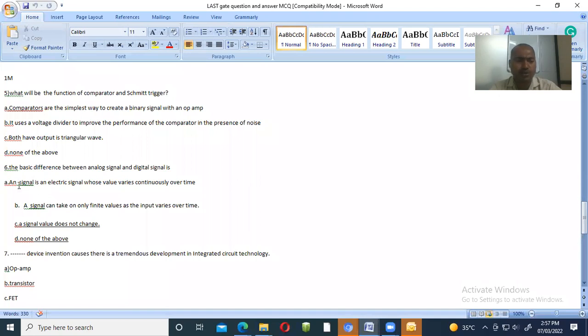Whatever option is given for that, it is the next option. Only A and B, right? They have not given it here as an option, so the options should be changed. Now see, in this case, the basic difference between analog and digital signal: an analog signal is an electric signal whose value varies continuously over time.